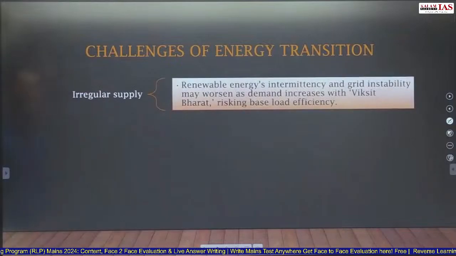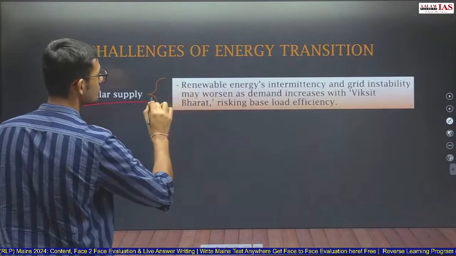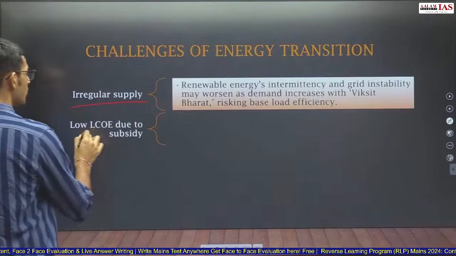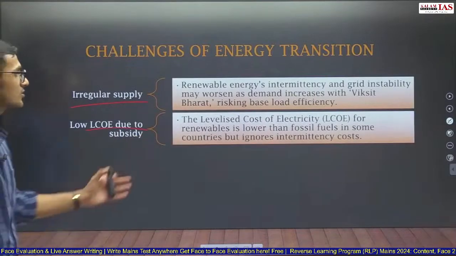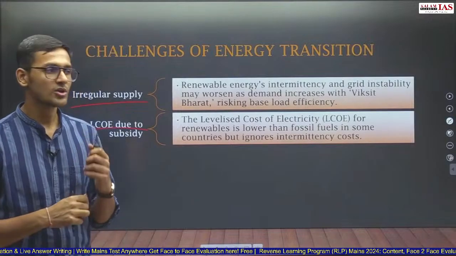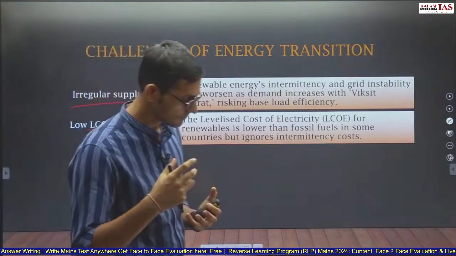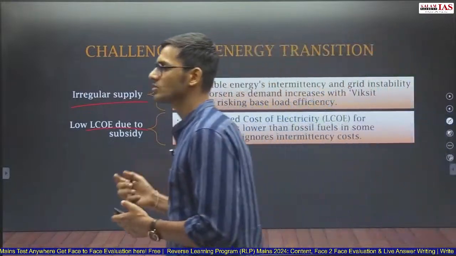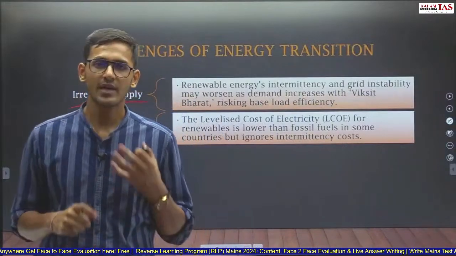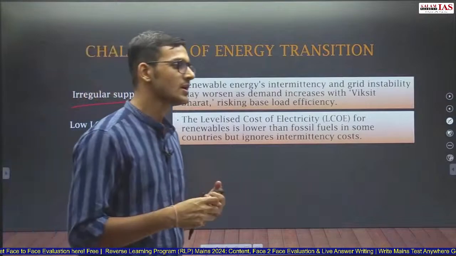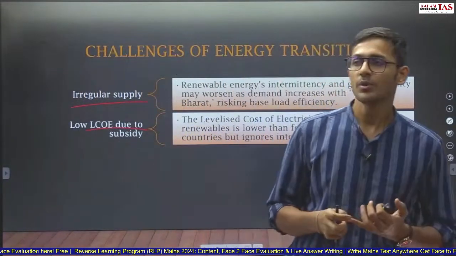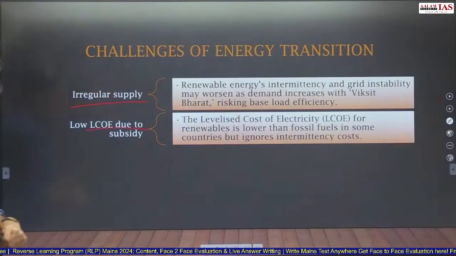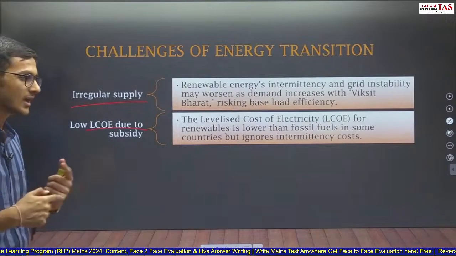Challenges of energy transition. What are the challenges? First is irregular supply by renewable energy. Renewable energy supply is not regular. Low LCOE due to subsidies. So levelized cost of electricity, that is the cost that we hear about, that solar power cost is very low. We hear about the tenders that these costs are very low, but this is because of the subsidy. Subsidy means that these contractors have to supply energy to the discoms, but they are not able to supply very regularly, because wind power and solar power is not a reliable source, not a source which can generate energy consistently.